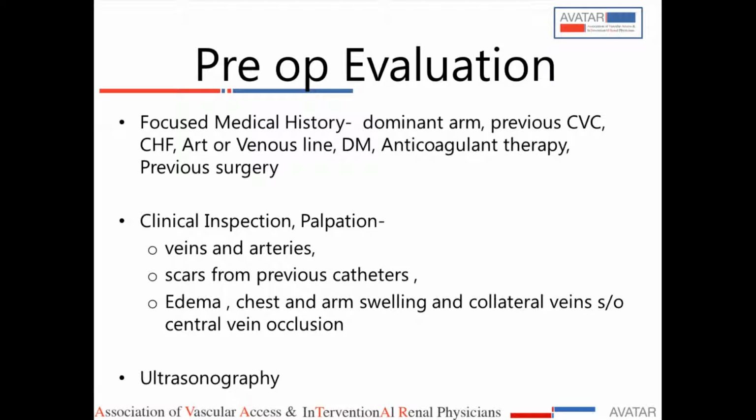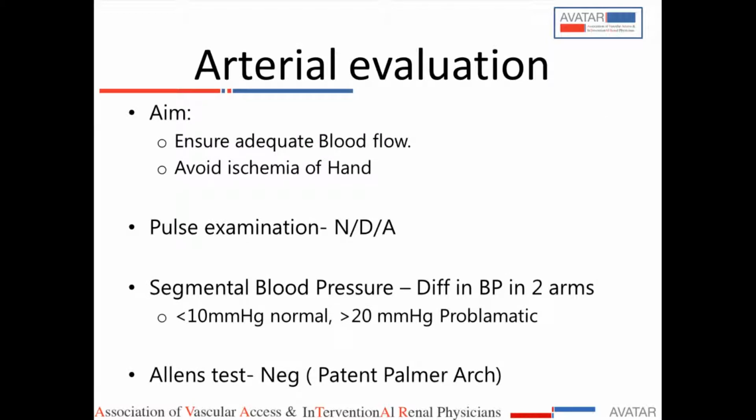Coming to the arterial evaluation, there are two parts of the AV fistula, arterial and venous. The aim of the arterial evaluation is to ensure adequate blood flow through the fistula. The flow in a radial artery will be around 25-30 ml per minute. Once the fistula is made, this flow has to increase up to 500 ml per minute. That is, you are running the machine at 300 ml per minute, and 150-200 ml flow is required to maintain the patency of the artery. So this much flow is required.